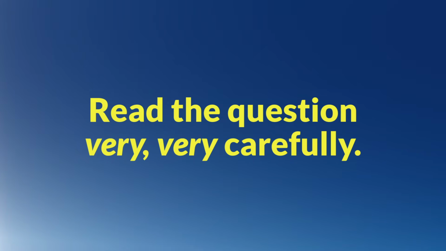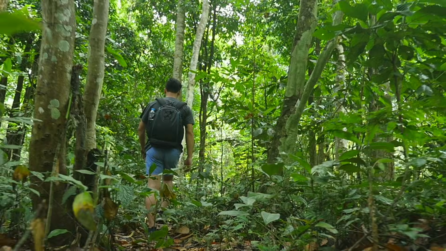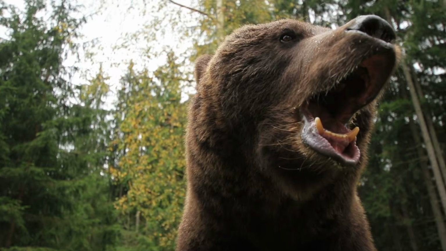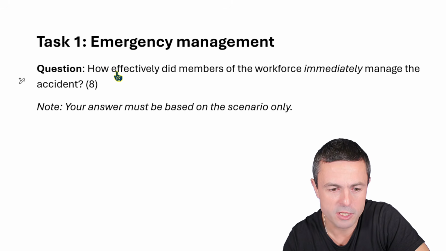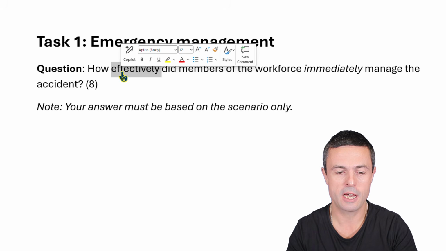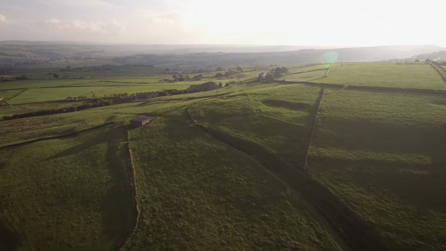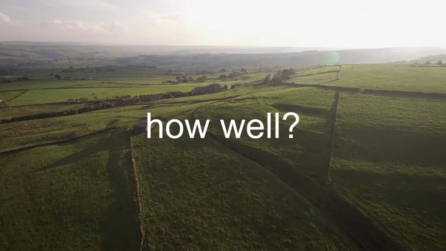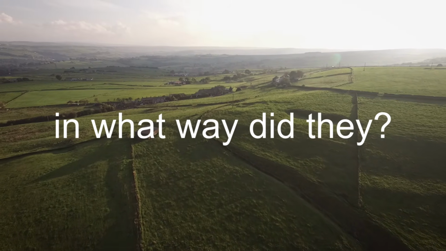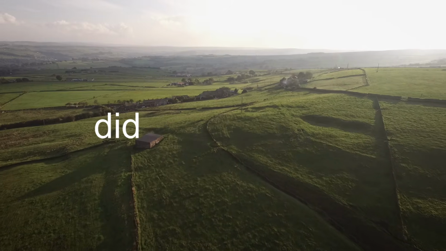So first thing we do with all NEBOSH questions is that we read the question very, very carefully to understand what it's asking for. Most importantly, to understand what it's not asking for, because you don't want to go off into the wilderness answering something completely off topic. So read the question. How effectively, so how well, you could replace that with how, let me just type a Yorkshire question underneath. How well. In what way did they, it could be something like that, did they do this?